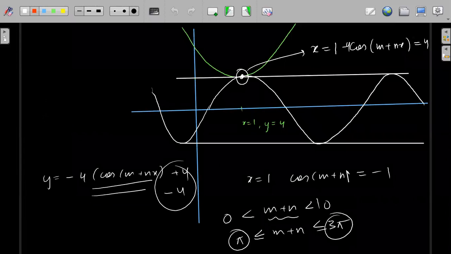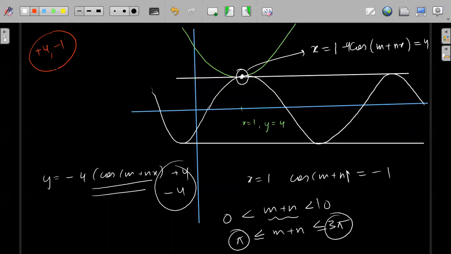Yes, actually it depends on the pattern. Sometimes plus 4 minus 1 will be given without any partial marking. Sometimes they will give partial marking. So it depends on their mood. If they have given partial marking, you will get partial marking. If they have not, before JEE Advanced you have to check what kind of questions they have asked. Okay, so that is it for today.